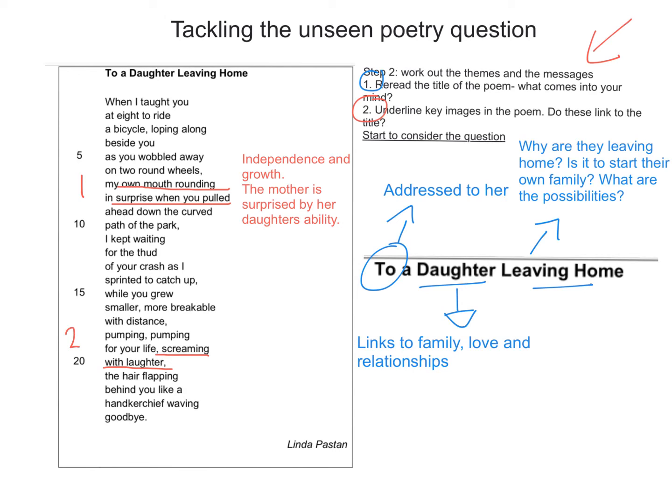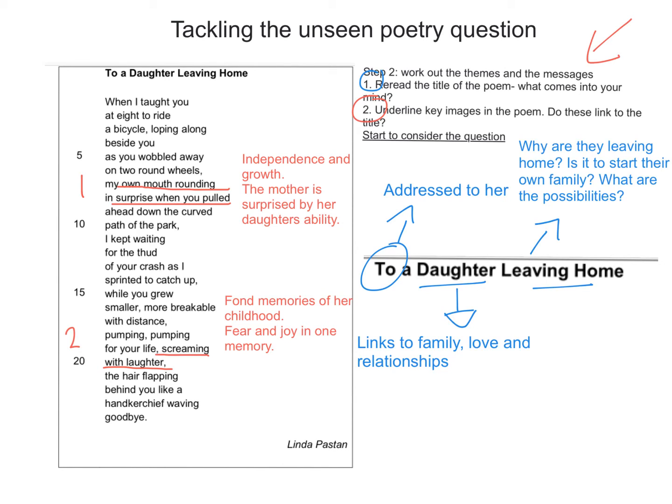Now, the fact that the mother is writing about this and addressing this to her daughter when she's leaving home is suggesting that the mother is thinking of the fond memory she has, and this fond memory is the moment when the daughter is laughing with the joy that she was doing something unexpected.